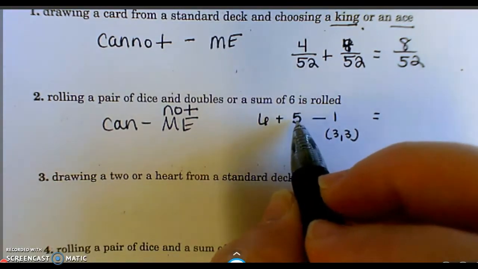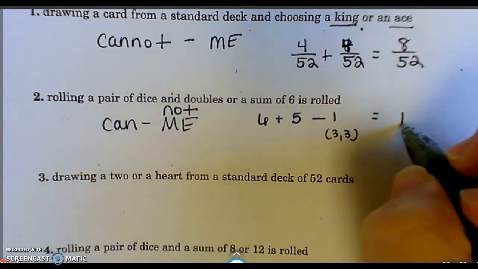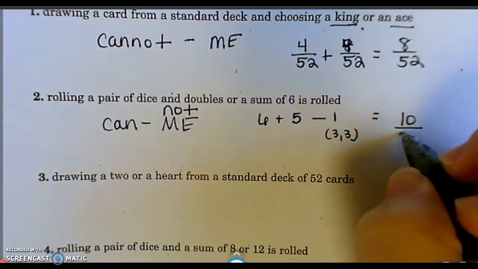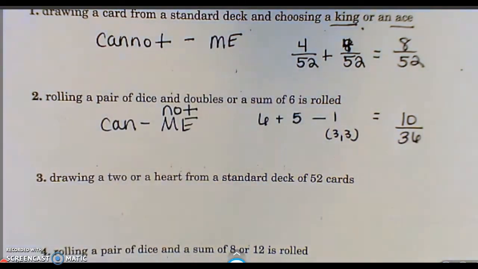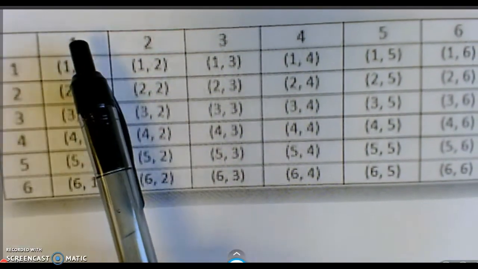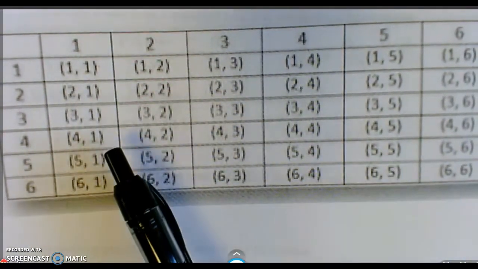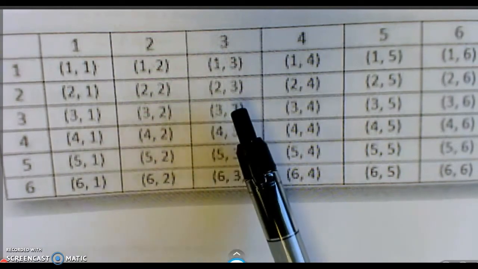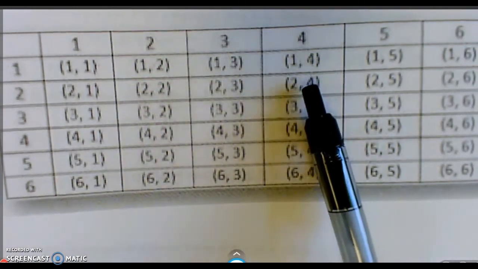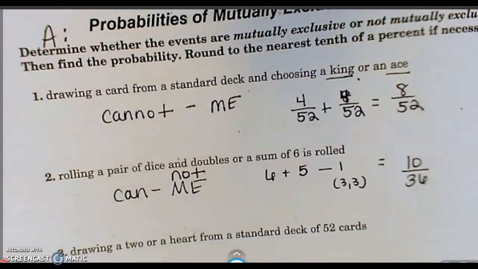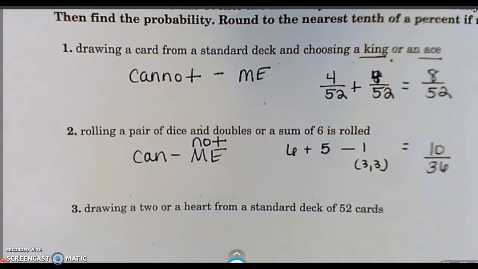And you get 6 plus 5 is 11. 11 minus 1 is 10. So 10 over 36 because there's 36 possibilities. If you didn't want to do it that way, you could just count. There's those 6 possibilities. There's 7, 8. We've already counted that one. Don't count it again. 9, 10. So you could just count the possibilities if you wanted to.